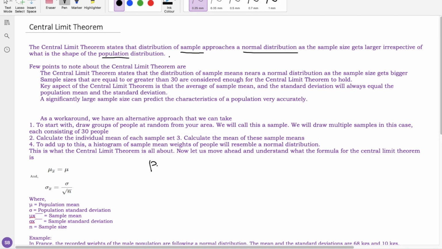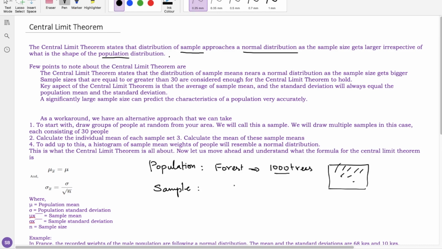Population meaning, suppose I want to do research on a forest. The forest may contain around 1000 trees. Assume this is the forest; here we have 1000 trees. Now it is not feasible to go through the entire forest and research 1000 trees one by one. So instead, what I do is make a sample.